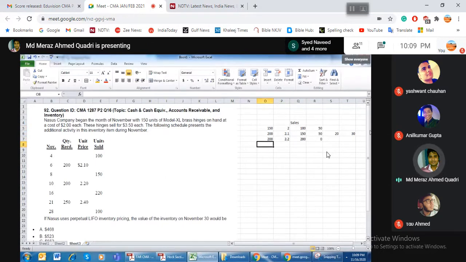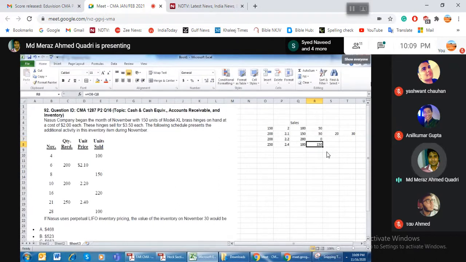Now come to the third level: after selling 220, on the 21st you got 250 units at the rate of 2 rupees 40 paise, and out of that you sell 100 units. So what is the balance quantity? Because LIFO says that whatever the latest purchase is, you use it to sell.